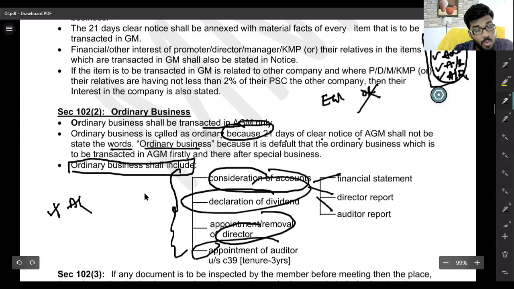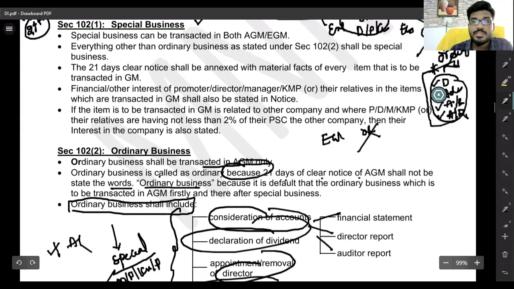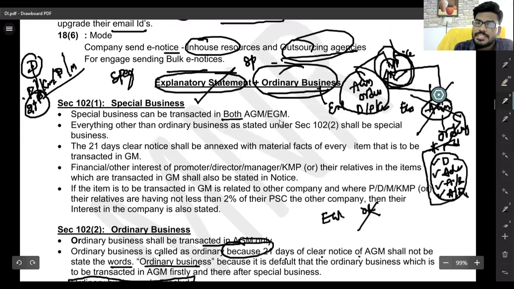Ordinary businesses can be done only in the AGM, not in any extraordinary general meeting. But other than ordinary, it is called special business. Whenever you are doing special business, and because of such special business your manager, director, key managerial person, or promoter has any advantage or benefit, or there is any benefit to the other company in which your director, manager, or key managerial person has an interest, then you give an explanatory statement. Special business can be transacted in both AGM and EGM. Everything other than ordinary is called special business. In the 21 clear days notice, whenever you go with special business, you give an explanatory statement.